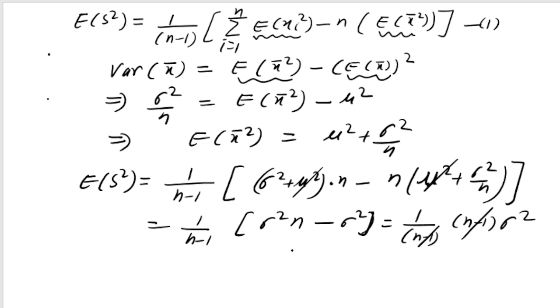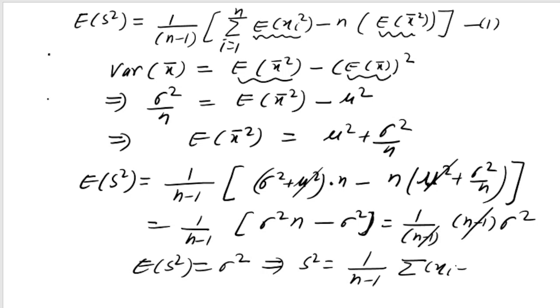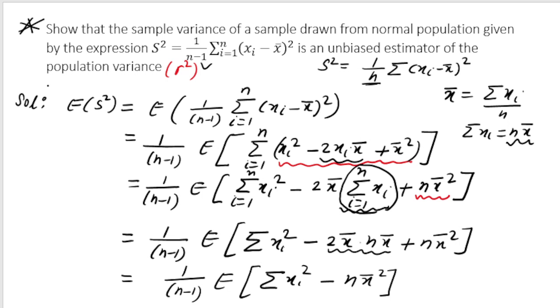This n minus 1 and n minus 1 cancel, so I get expectation of s square equal to sigma square. This implies that s square, which I started with, 1 by n minus 1 summation xi minus x bar whole square, is an unbiased estimator of sigma square. So please try to write all these answers on your own.